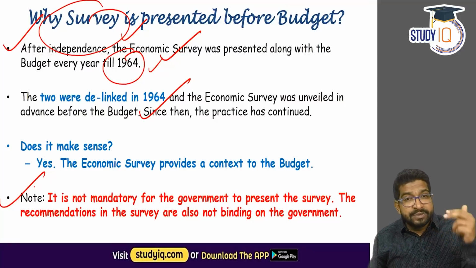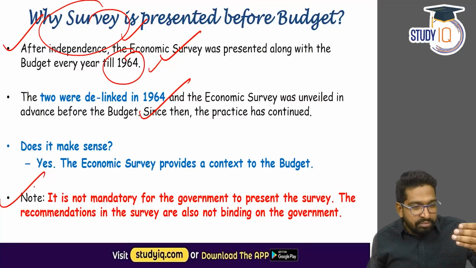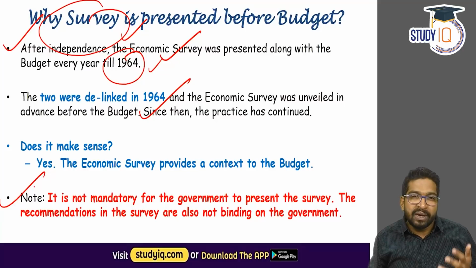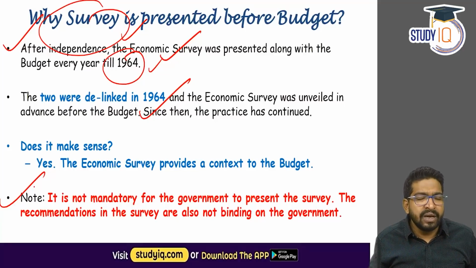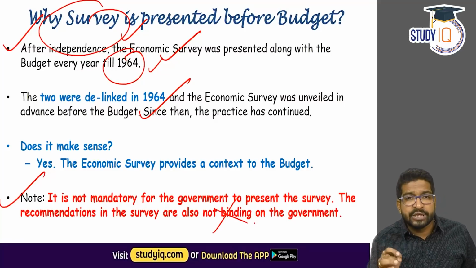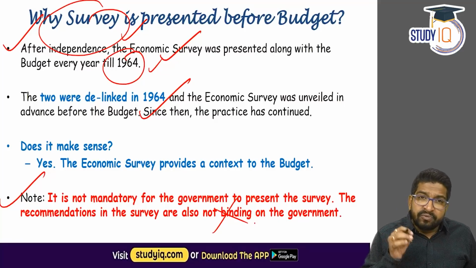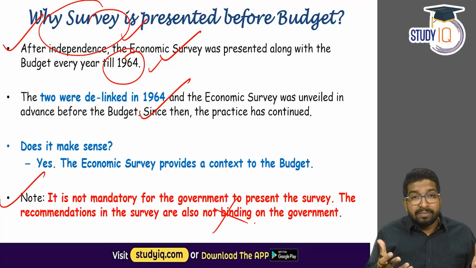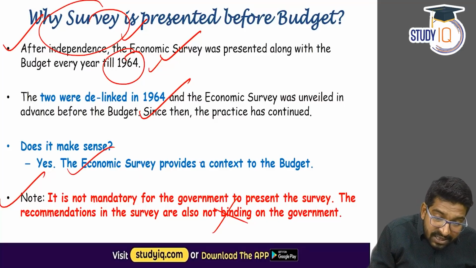Apart from that, it is prepared by the chief economic advisor. So they look at the economy, they look at the performance of different sectors of the economy, and then they give some prescriptions. And those prescriptions or recommendations are not binding on the government of India. Please remember this. And we release it one day before because it makes sense. Why? Because it provides the context to the budget.